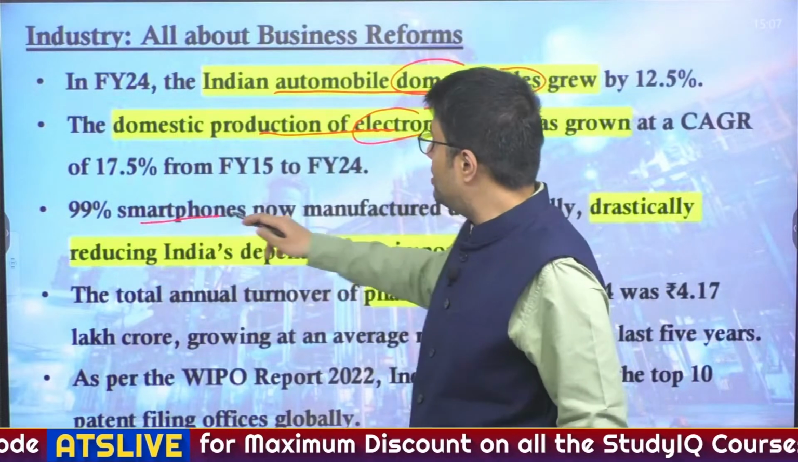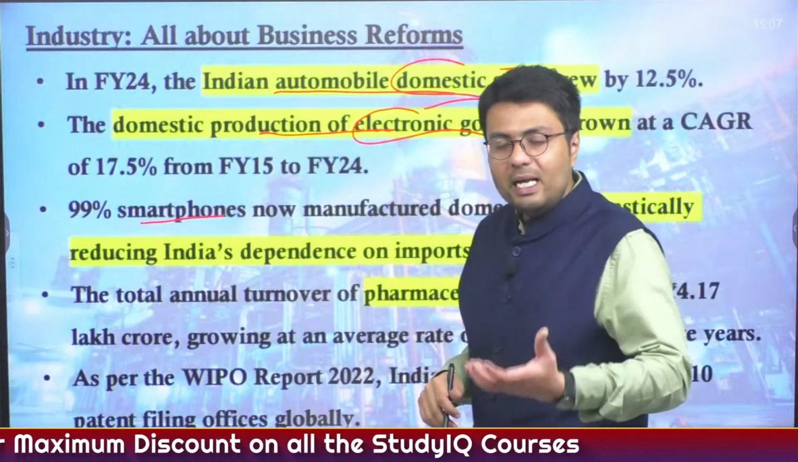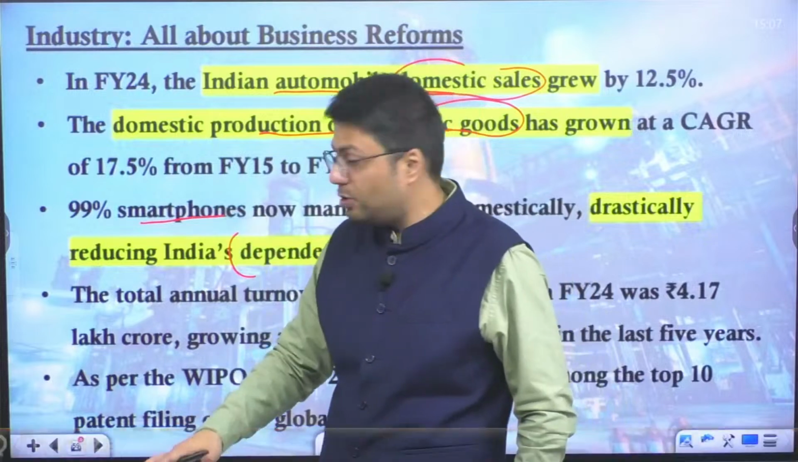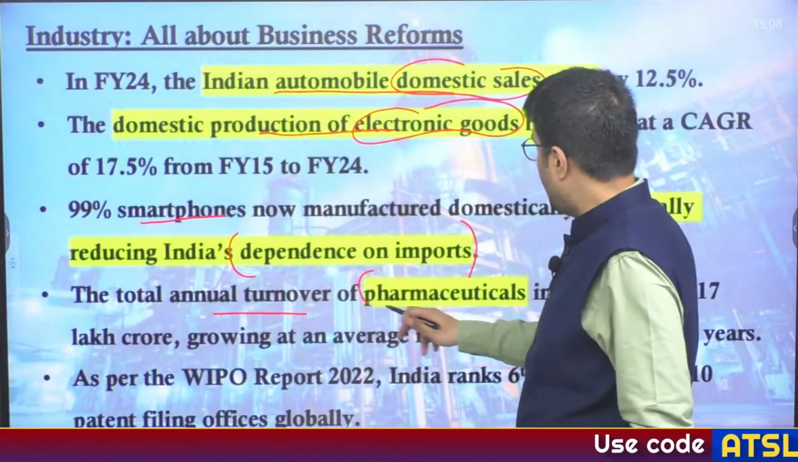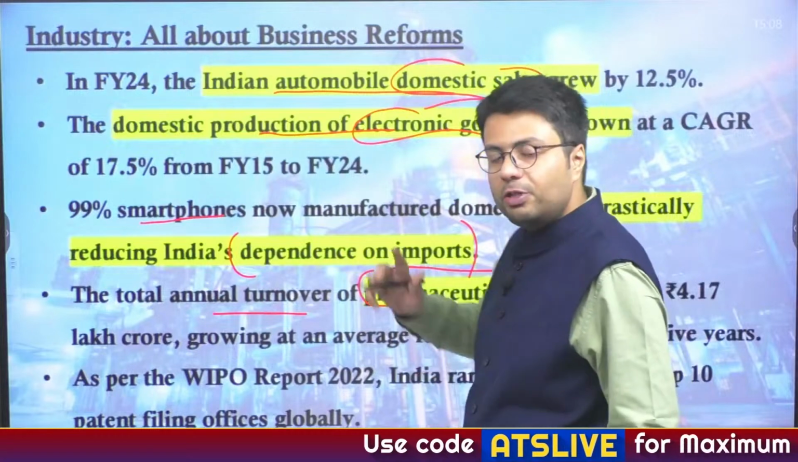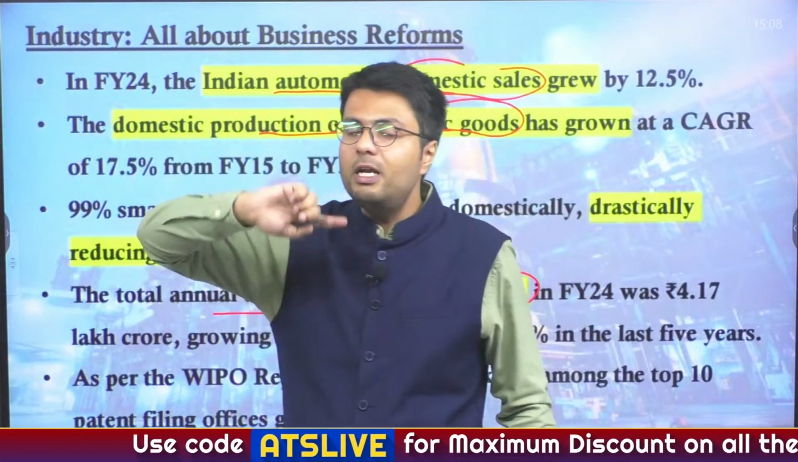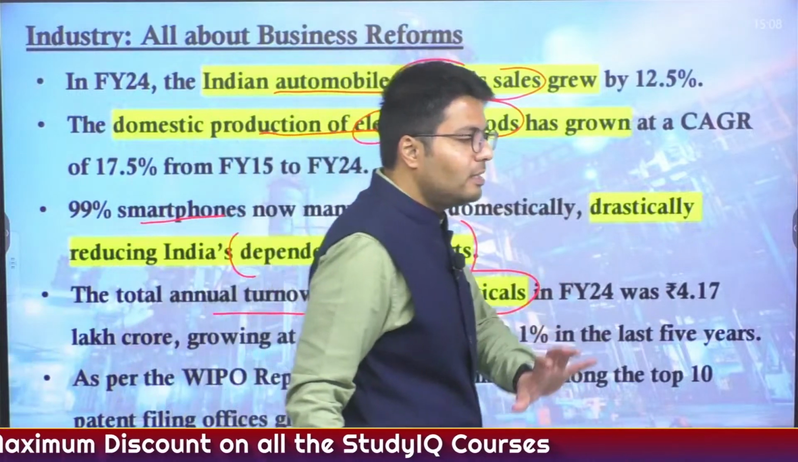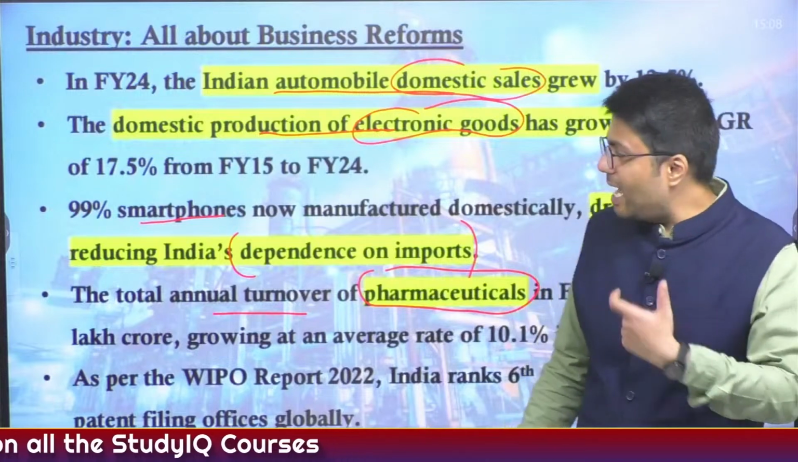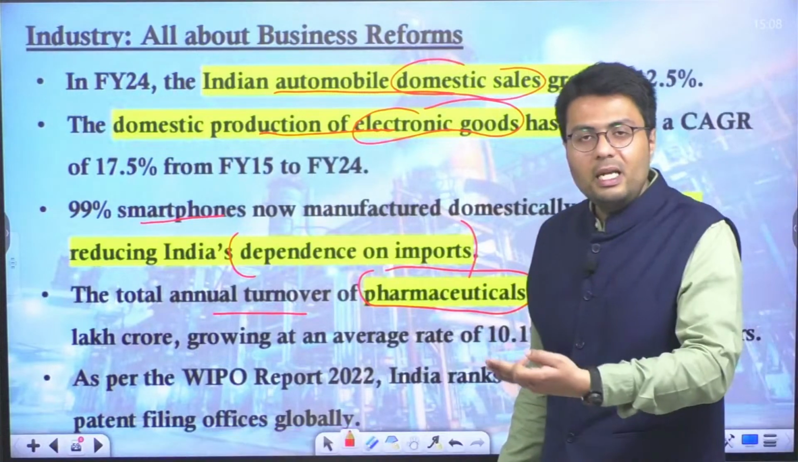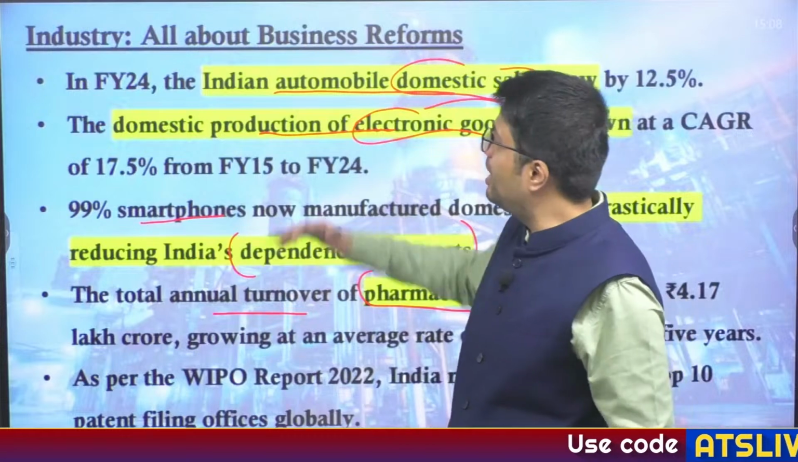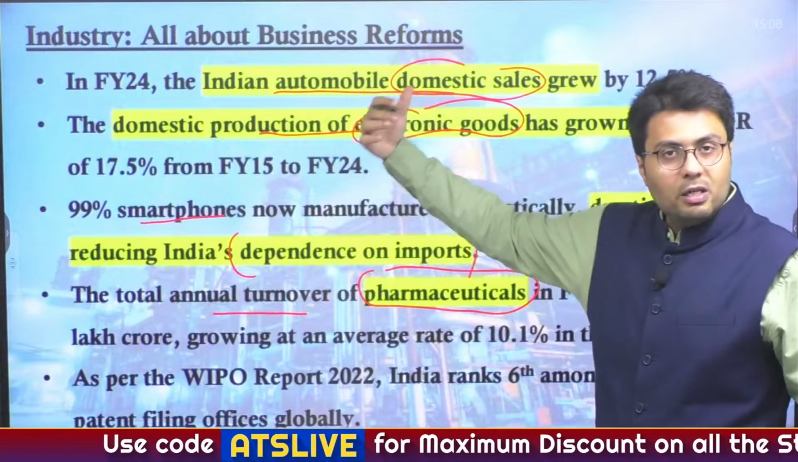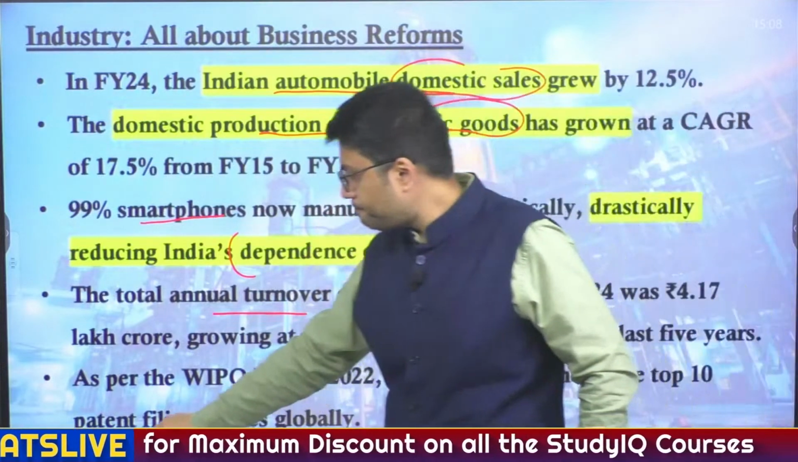Also, 99% of smartphones now are made in India, which highlights that India's dependence on imports for mobile phones has reduced. The total annual turnover for the pharmaceutical sector is also improving, which means India's growth prospects, particularly export of pharmaceutical products to Western markets, have also increased. So this highlights that in the last 5 years, India has actually become more dominant as far as consumption based goods are concerned, because these kinds of goods are demanded in the Indian economy, and that is why the production and delivery of these goods have taken place.